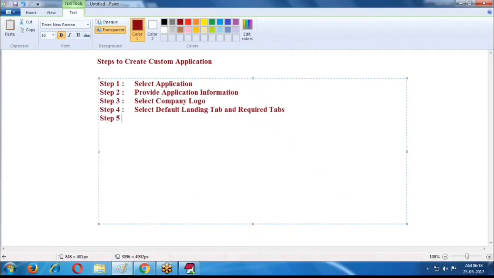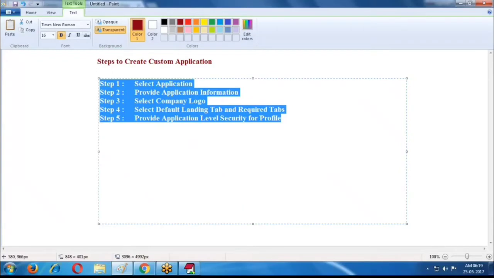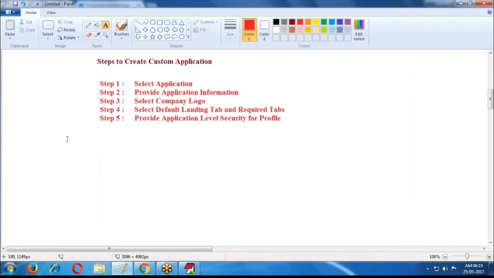Step 5, provide application level security for profile. Select application level security for profile. If you want to create a custom application, there is a 5 steps process.